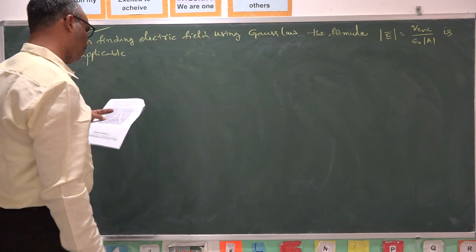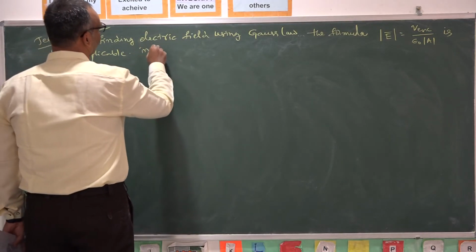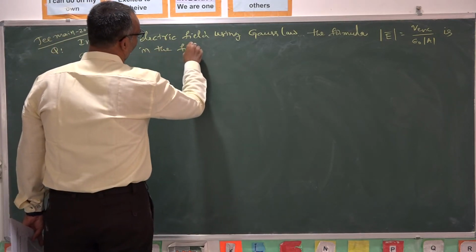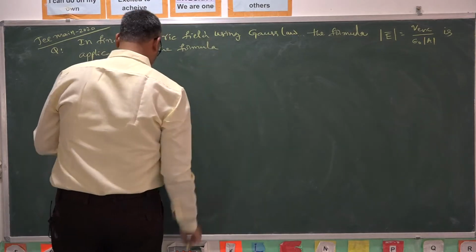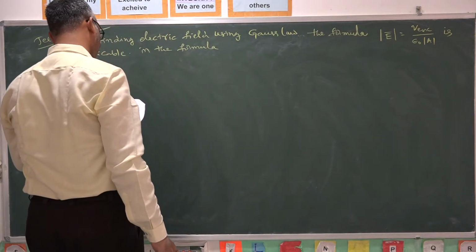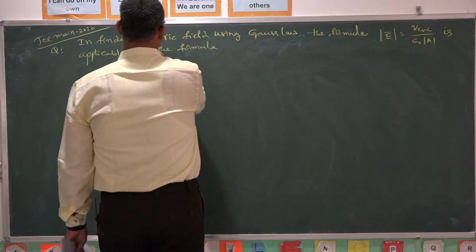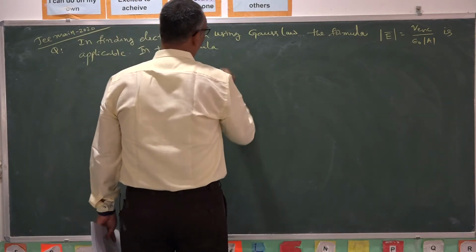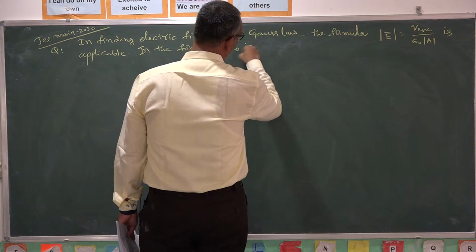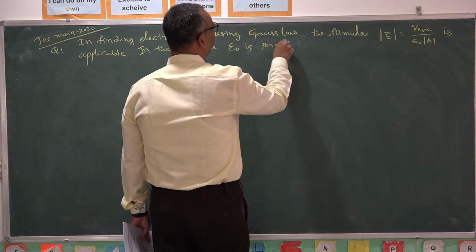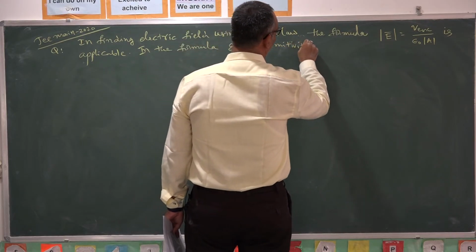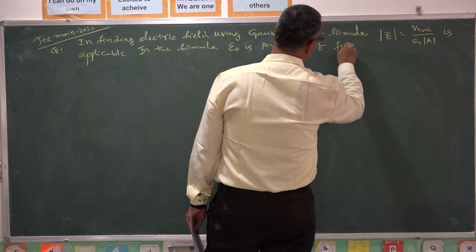In the formula, epsilon naught is permittivity of free space.